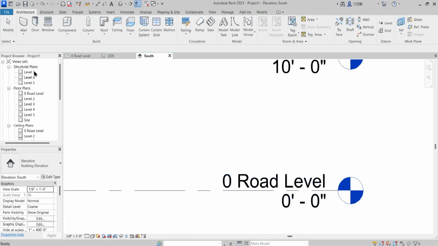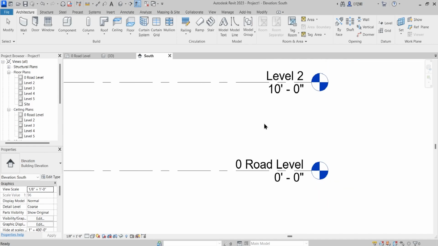As soon as you press yes, that will reflect in all of your plans. The structural plans category doesn't have the levels added, but I'll show you how you can add levels onto this also. Right now just follow this. So road level has been created and changed. Now next, assume that your built structure has a plinth of 3 foot.